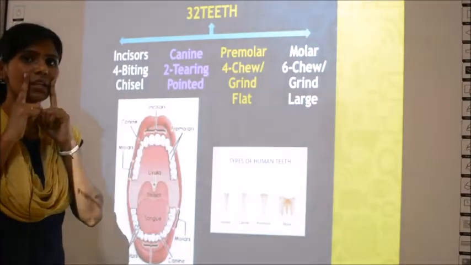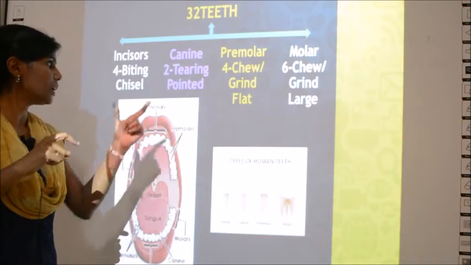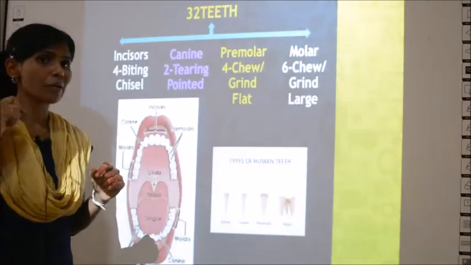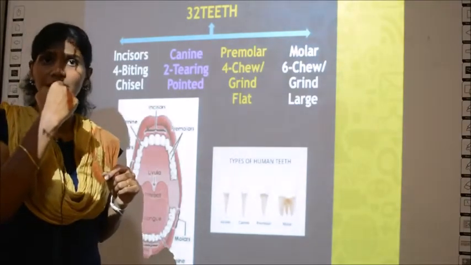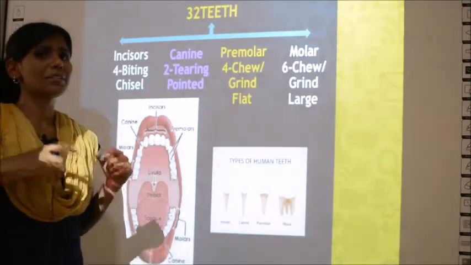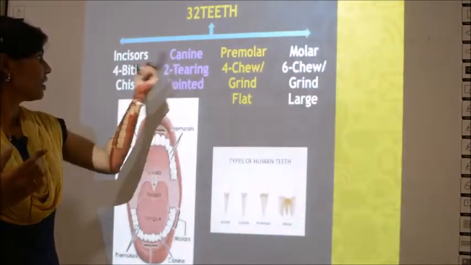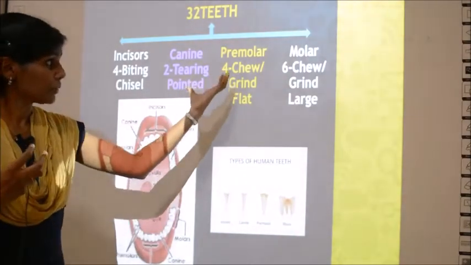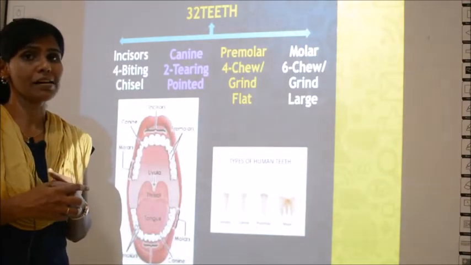The next teeth, next to the incisors you have canine, right? So these canines will help in tearing. Say for example you are eating chicken, you will not put the chicken in the incisors, right? For tearing something you use the canine. Then premolars as well as molars are used for chewing and grinding.